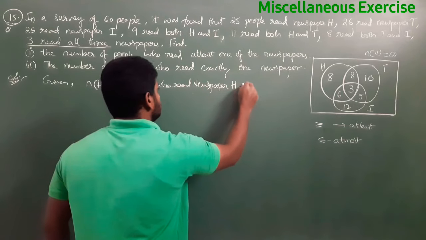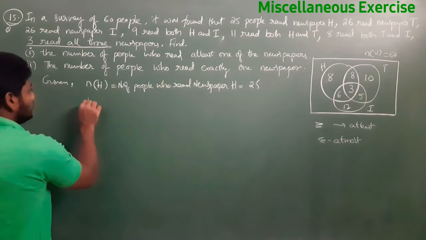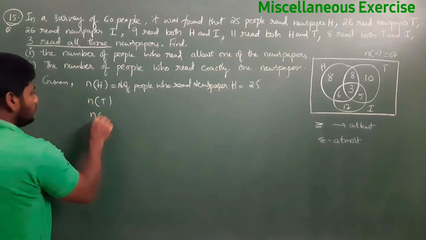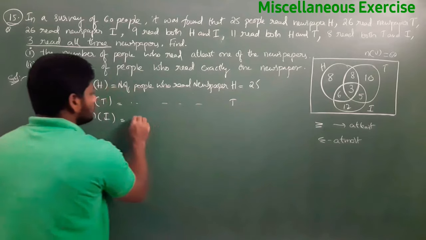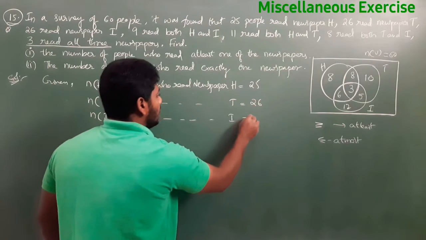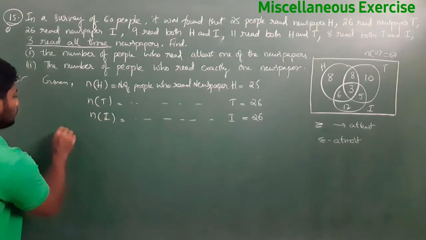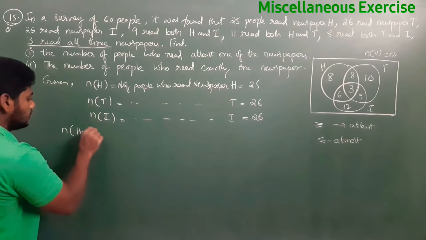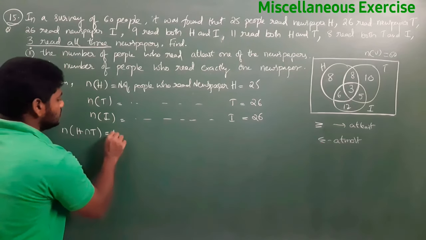Newspaper H, which is equal to how many? It is 25. Like that, N of T and N of I. Newspaper T is 26 and newspaper I is also 26. And they also gave N of H intersection T. What is H intersection T? H intersection T is 11.